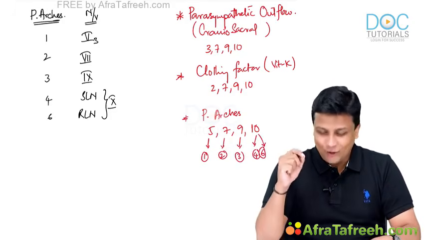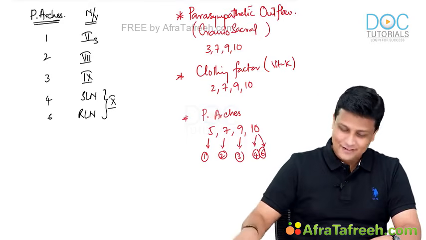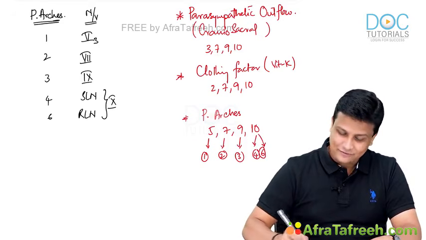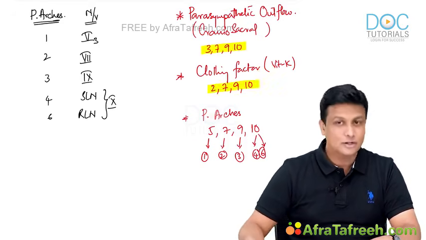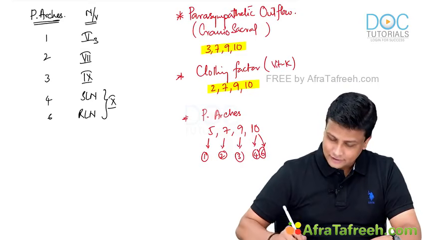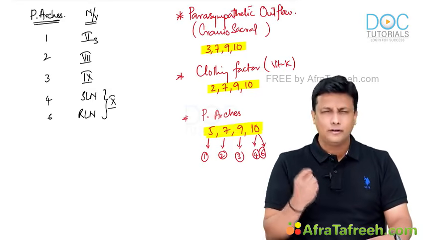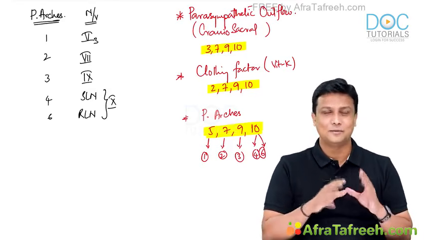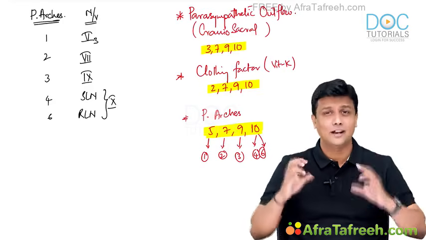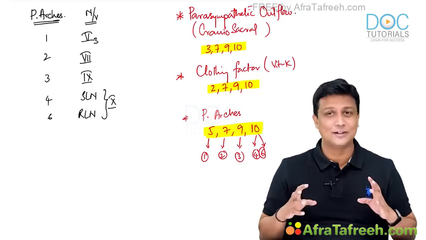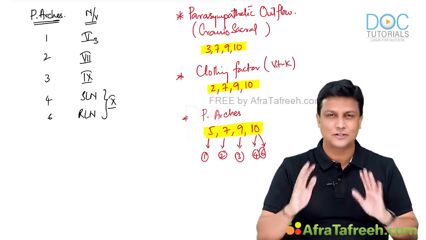I always advise the students to remember this 7, 9, 10 of your entire medicine. Somewhere in our medicine, we have 3, 7, 9, 10 parasympathetic, then 2, 7, 9, 10 in biochemistry, the vitamin K dependent clotting factors, and finally 5, 7, 9, 10 for the pharyngeal arches. A small trick to remember the nerve supply to the pharyngeal arches. No confusion at all. Learn it along with me in the class itself, guys. So 5, 7, 9, 10 is the nerve supplying the pharyngeal arches.